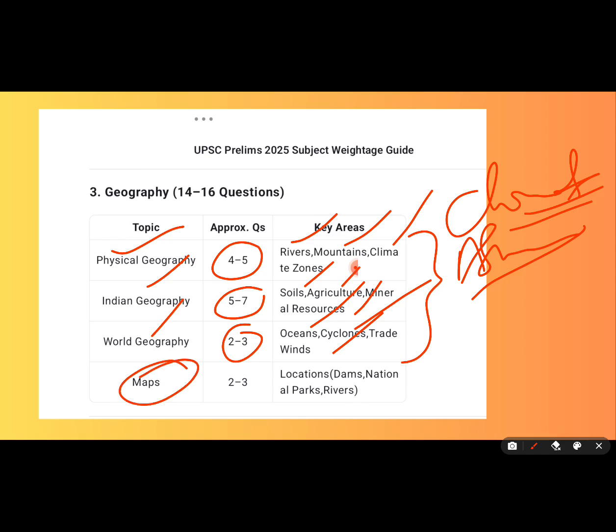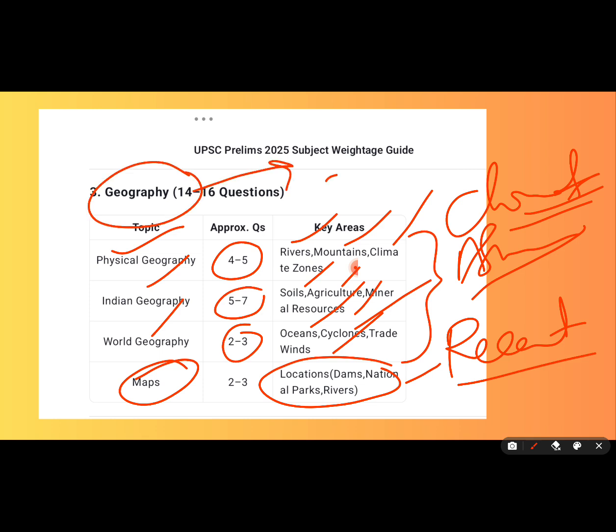Map-based questions also come. This is a recent current affairs topic. So focus on recent topics, because mostly the geography questions you'll get are related to current affairs.